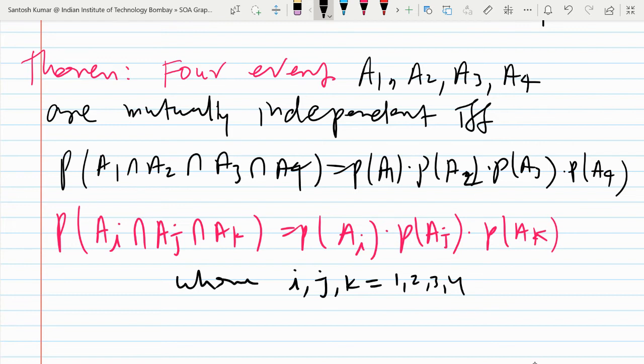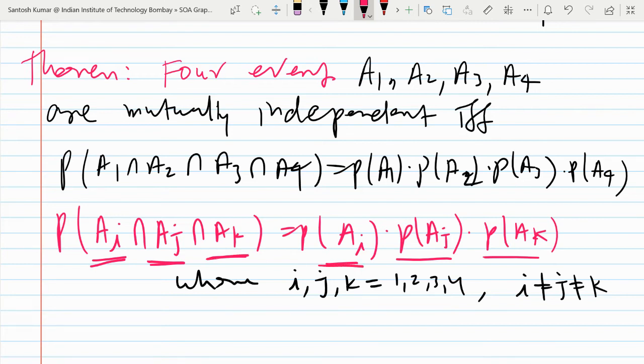You may take anything, but consider i different from j different from k. All three must be different from each other. For example, A1 intersection A2 intersection A3 is equal to probability of A1 into probability of A2 into probability of A3. You may take A2 intersection A3 intersection A4, so probability of A2 into probability of A3 into probability of A4. There are many combinations, 4C3, so there will be four combinations. So instead of writing four times, I write it in general.